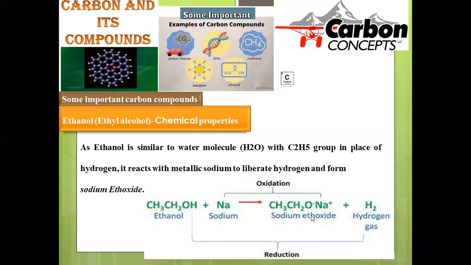So ethanol is consequently turned into sodium ethoxide, which is a strong base, and meanwhile the hydrogens released can combine to give rise to hydrogen gas. So here hydrogen bubbles will be evolved when sodium metal is added to ethanol. This is a kind of identification reaction, and when it is treated with sodium metal, the formation of hydrogen bubbles is possible on its surface.